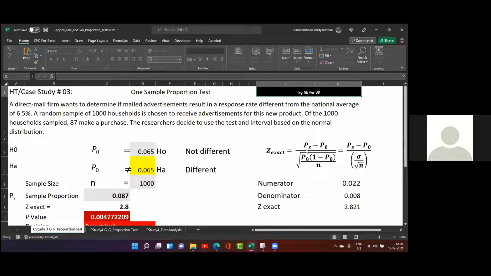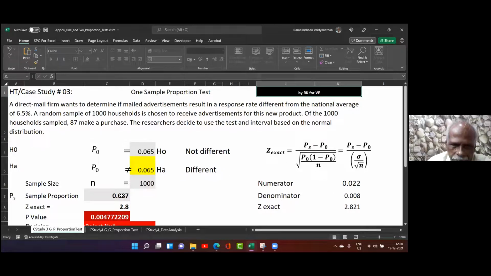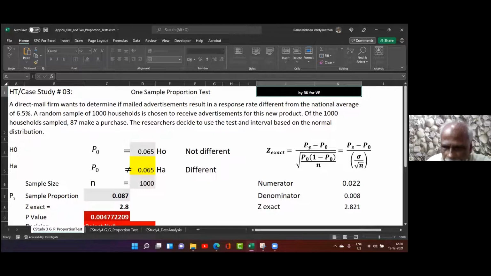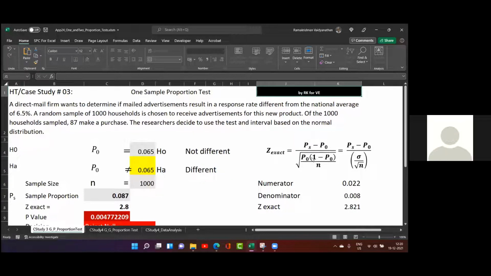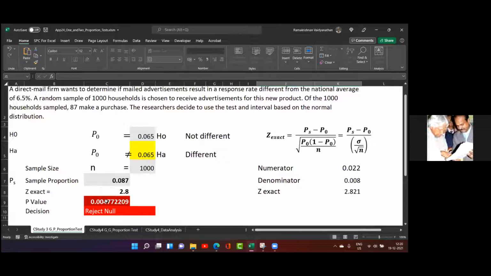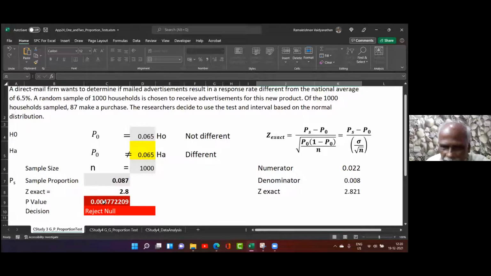Please note, the sample proportion is how much? 87, number of data is 1000. Population proportion is 0.065. Therefore, this is 0.087. This is 0.065. This is 0.065. This is 1000. We can find out the Z value. Once we find the Z value, we can find the P value. Once we find the P value, we can decide whether the null is to be rejected or not. We always make a decision only on the null hypothesis.